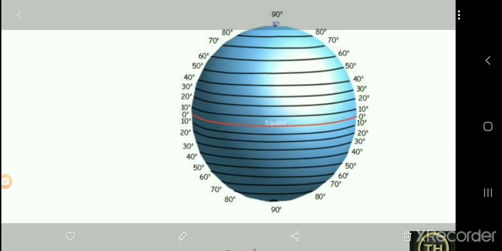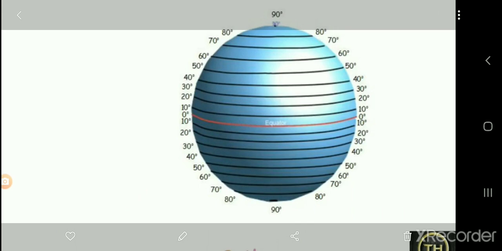Now we are going to learn about the equator, northern hemisphere, southern hemisphere, north pole, and south pole. What is the equator here? The line at the middle of the earth is called the equator. The equator is considered the zero parallel.